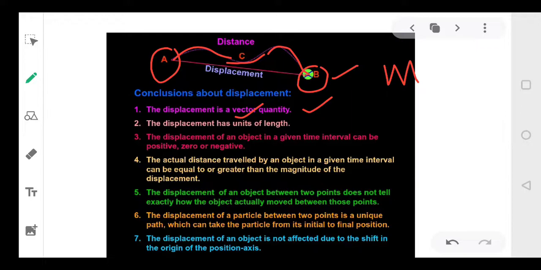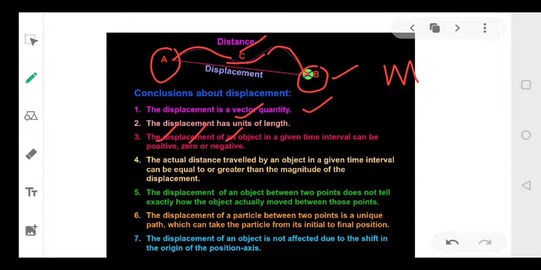Okay. Displacement can be positive, 0 or negative. ठीक है. Clear है? Now displacement is either less than distance or equal to distance. कभी भी displacement distance से ज़्यादा नहीं होगा. Never.